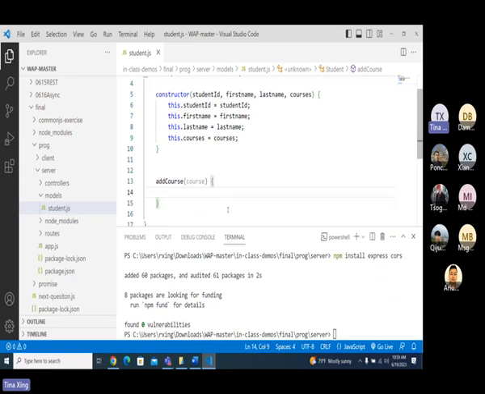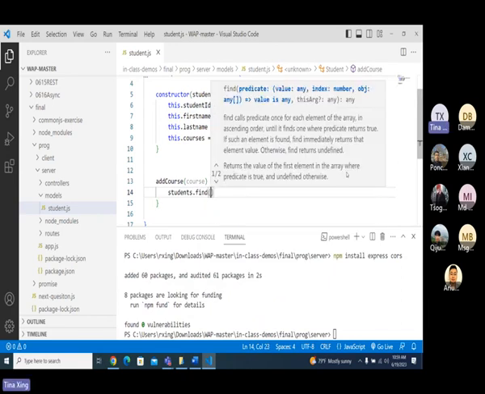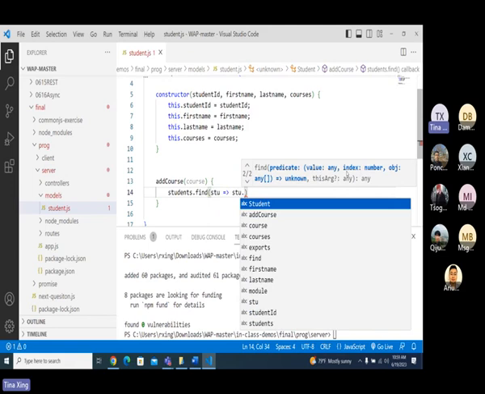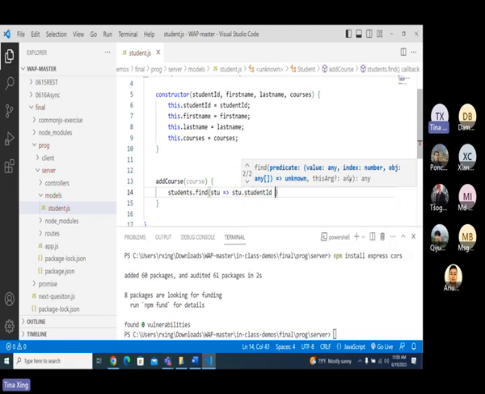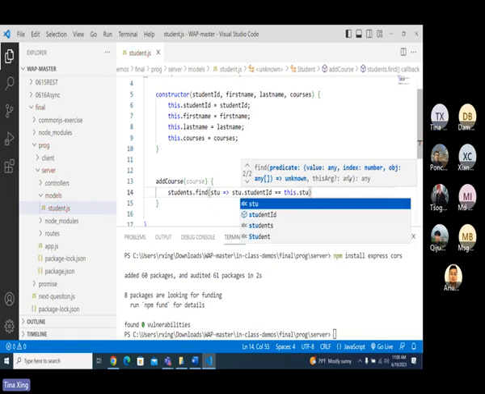So now what am I doing? First thing I have to check is if my student ID exists in my database or not, right? So you can do students dot find. Doesn't matter if you use index or find. Stu dot student ID equal to this dot student ID.